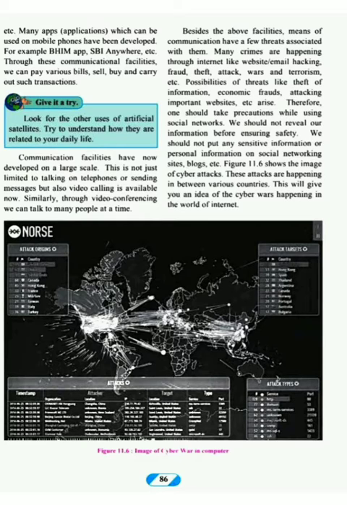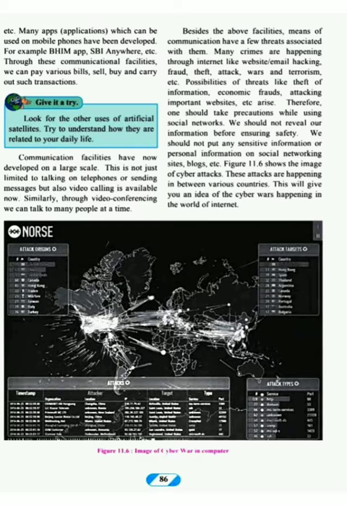Communication facilities have now developed on a large scale. This is not just limited to talking on the telephone or sending messages, but video call is available now. Earlier nobody even knew about video calls, but now we have this facility. Similarly, through video conferencing, we can talk to so many people at one time. Besides the above facilities, means of communication have a few threats associated with them, right? As everything has its own advantages and disadvantages, means of communication too has.